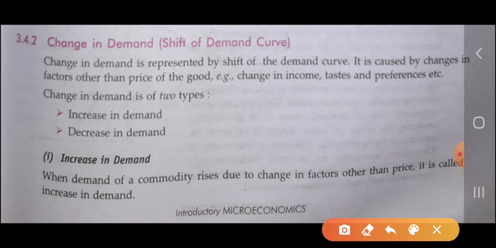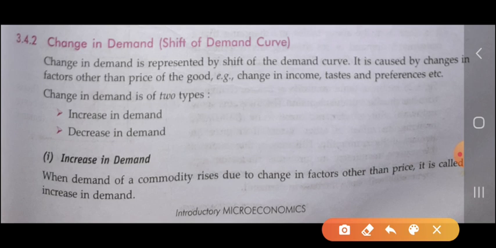It is caused by a change in factors other than the price of the good, that is, change in income, taste and preferences, etc. In change in quantity demanded, we studied the relation between the price and the quantity demanded, so there is no shift of the demand curve. But in the case of change in demand, the demand curve will be shifted either rightward or leftward, and we will see the relation between the demand of the commodity and factors other than the price. We will not see the relation between the quantity demanded and the price.